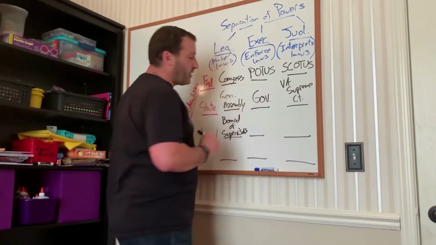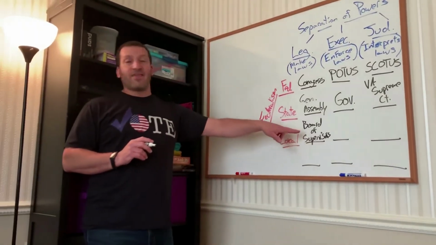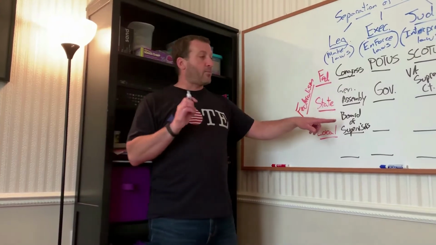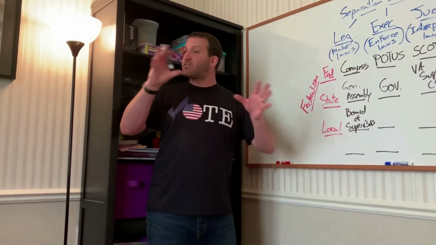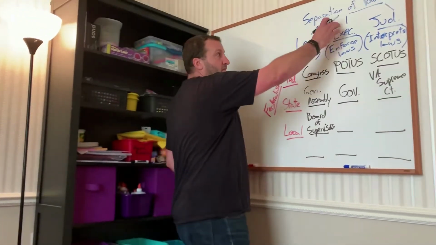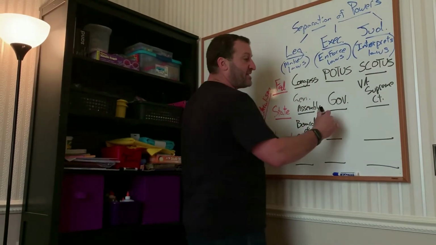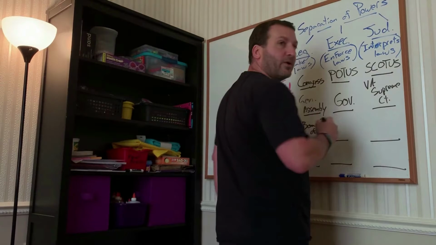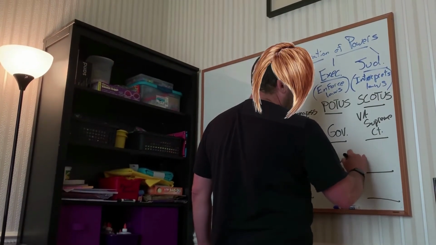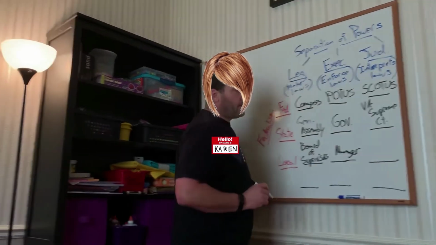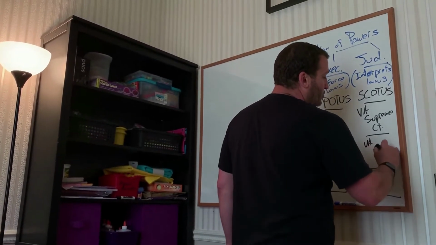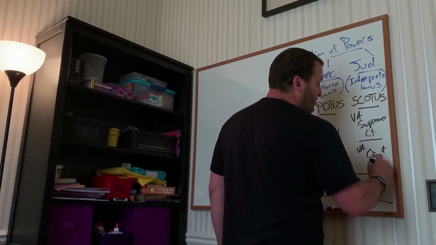And every single county has a Board of Supervisors. They make laws just for the county. So Prince William County Board of Supervisors only makes laws that impact the people that live in Prince William. All right. We have a county executive that we call him the county executive, but he acts as a manager within the county. And then we have the Virginia Circuit Courts.